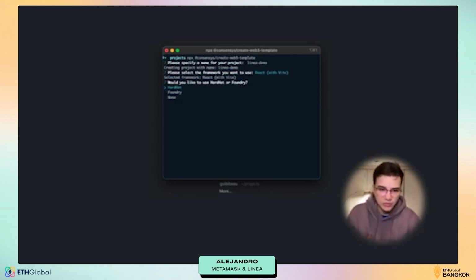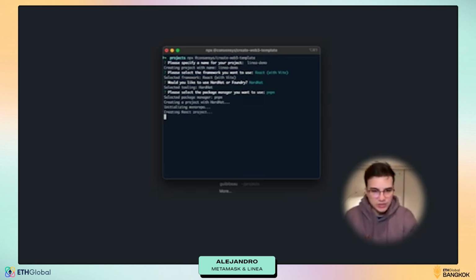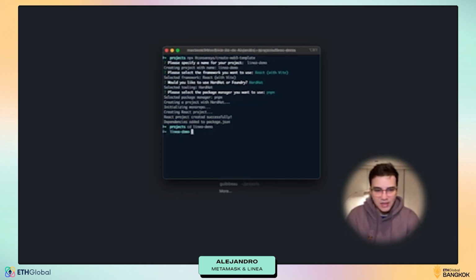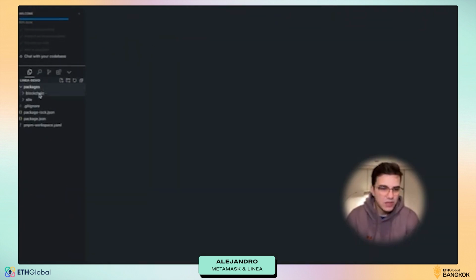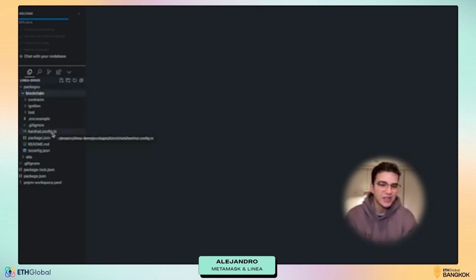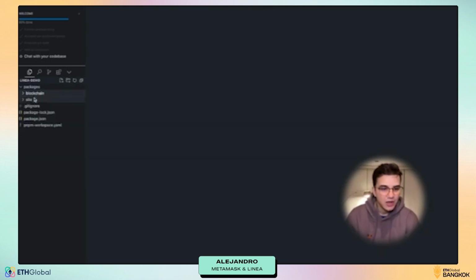We're going to do both. We're going to start with Hardhat in this case, and I am going to use pnpm because it's way faster if I install dependencies using pnpm. So yes. Now let me change the directory to Linea demo, and then start. See what we have right here. If you see, we have the packages directory with the blockchain package, which has the hardhat config.js and all that. And the site, we're going to give it a look a bit later.